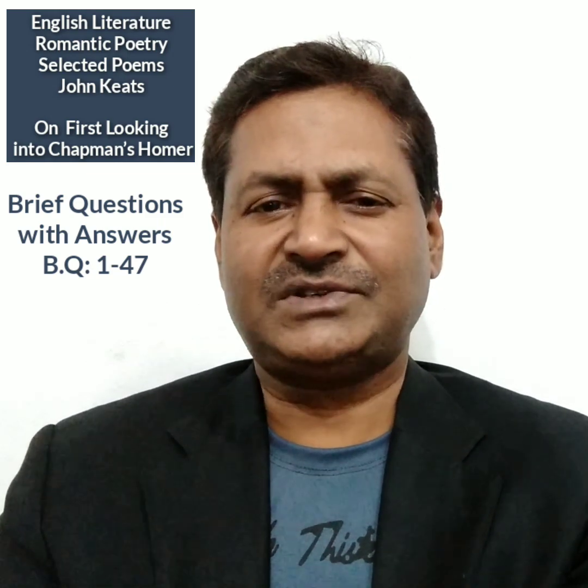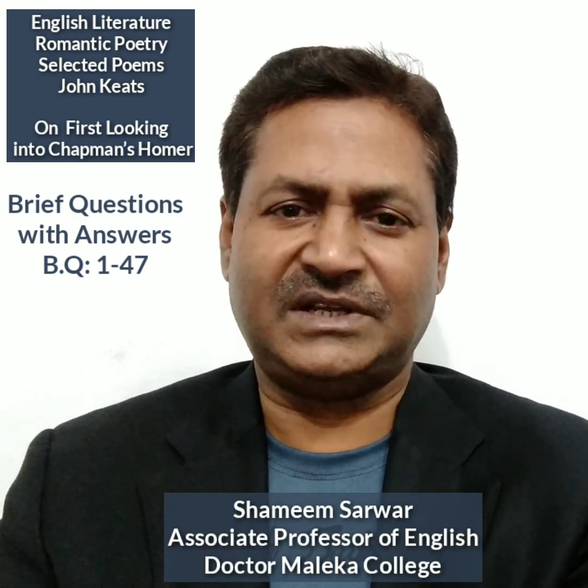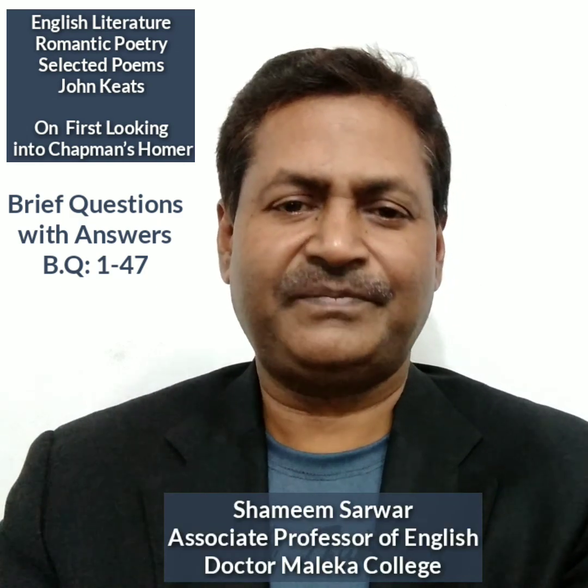Question 32. What is meant by the line "and many goodly states and kingdoms seen"? Answer. The line means that Keats had read the accounts of many states and kingdoms of good quality. Question 33. Identify the figure used in the line. The figure used in the line is catachresis, in which a word is wrongly used in a sense that does not belong to it. In the line, the word seen is used in the sense of read.